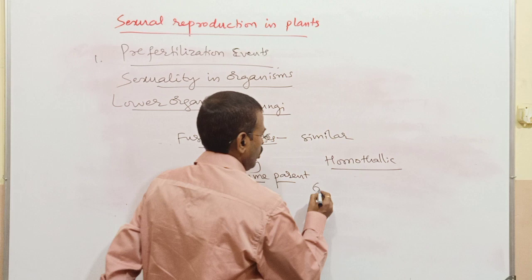When a flower has only one kind of reproductive whorl, either a stamen or a carpel, then that flower we call unisexual. So these flowers are produced on the plant.